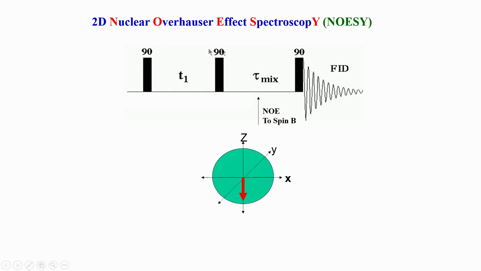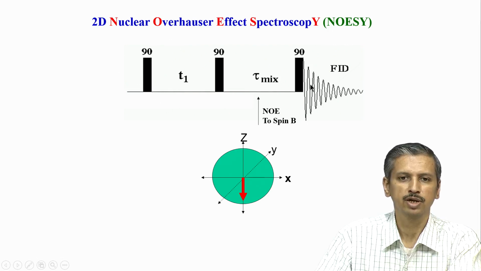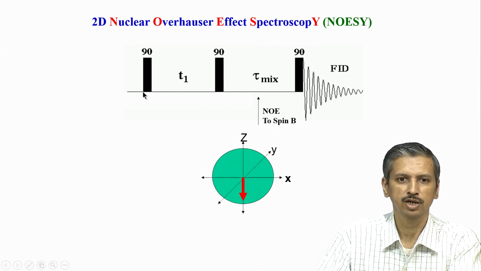This is a standard 3 pulse experiment for 2D NOESY, and it is nowadays used for every molecule, including biomolecules. So, it is very important to understand how this experiment works, and how the information that we get is analyzed. So, let us start from this experiment first.